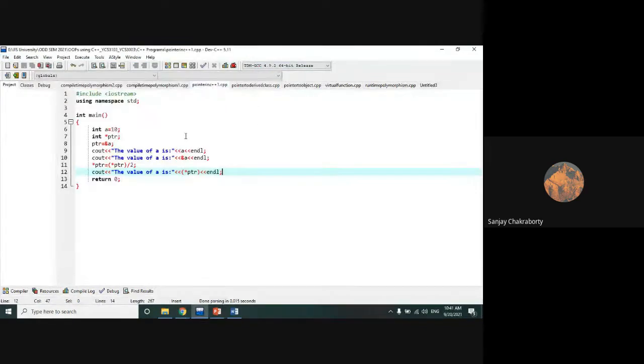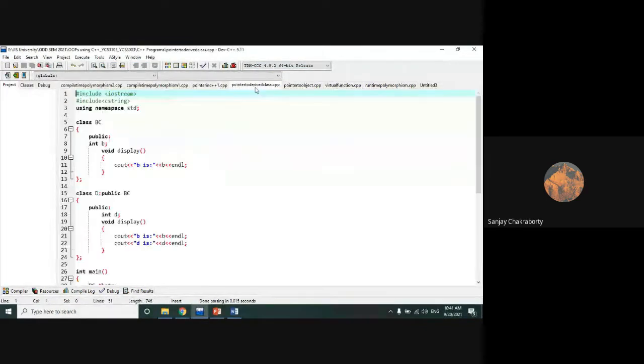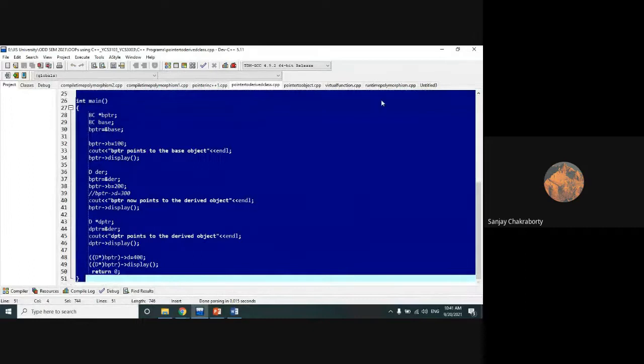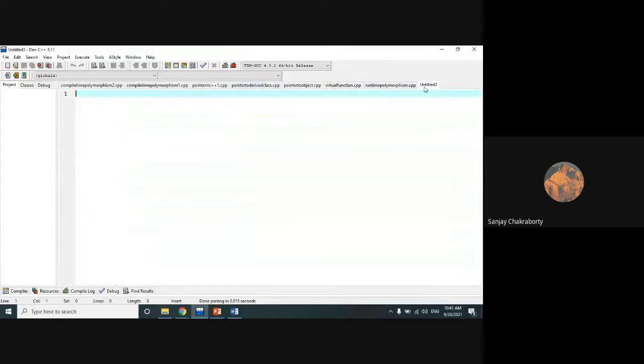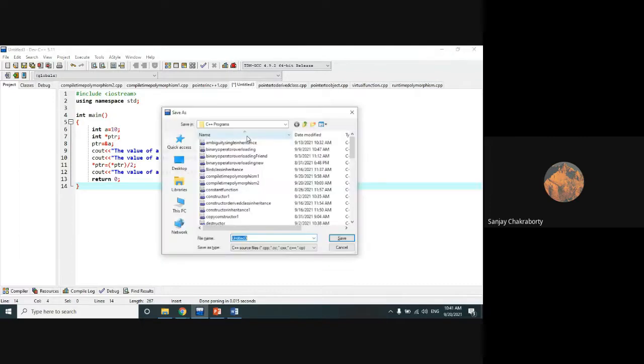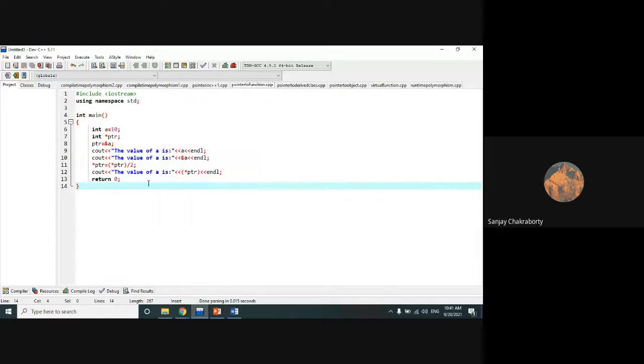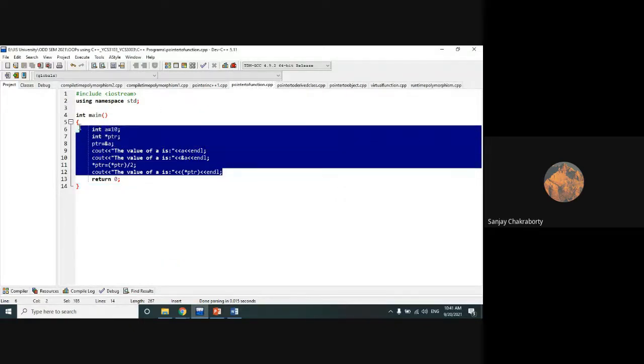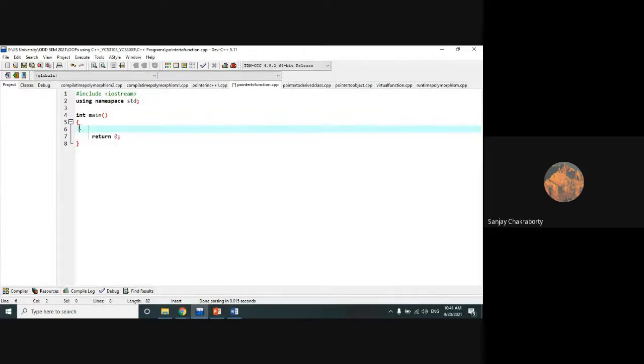Okay, I want to make a revision for you, so just check it out: how we can implement pointer to functions in C++, pointer to functions. I just want to make a revision of it.